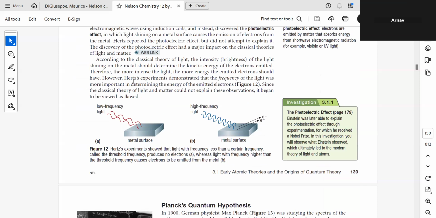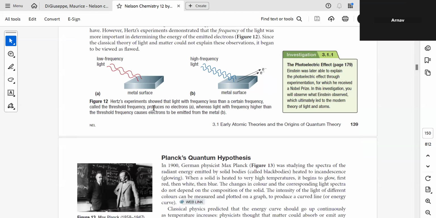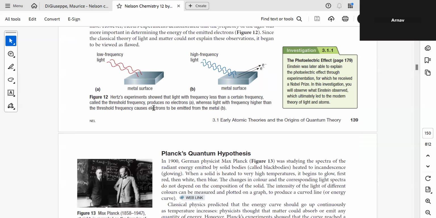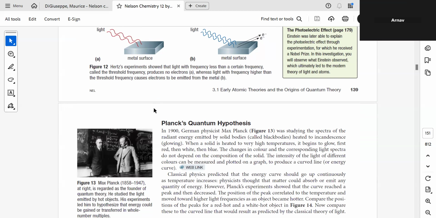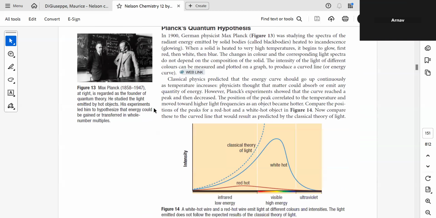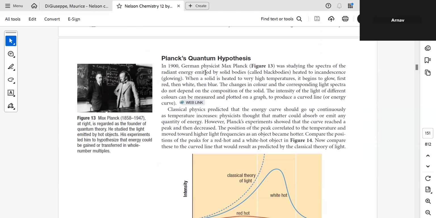It was believed that the maximum intensity gives the maximum kinetic energy. However, Hertz's experiment demonstrated that the frequency of light was more important in determining the energy of the emitted electrons. Since the classical theory of light and matter could not explain the observation, it began to be viewed as flawed. Am I clear? Later on came Einstein, who was able to explain this concept, and he was awarded a Nobel Prize. Then came the next scientist, Planck.